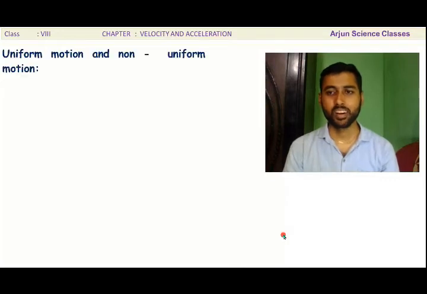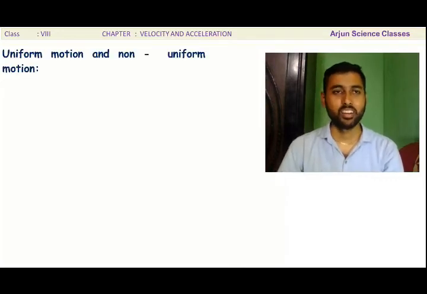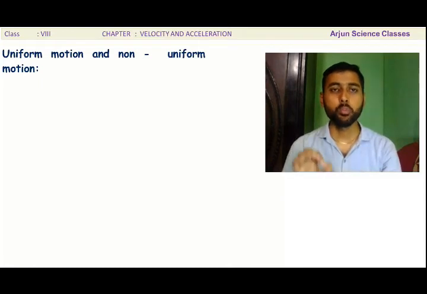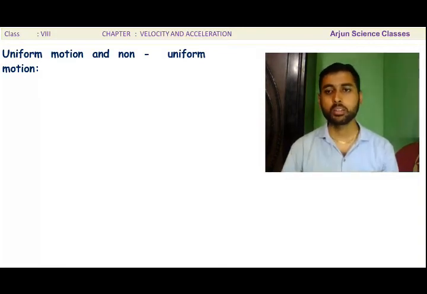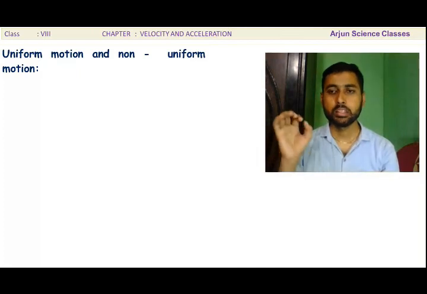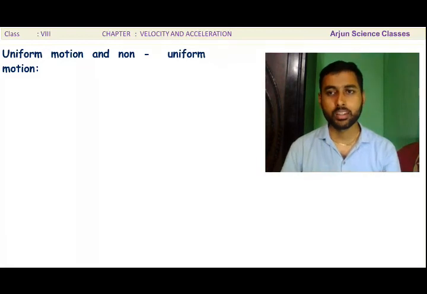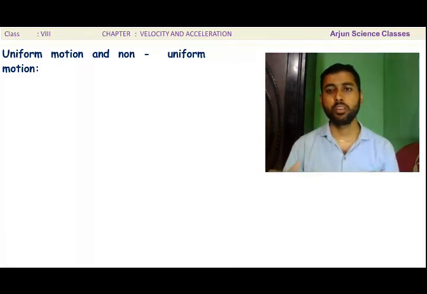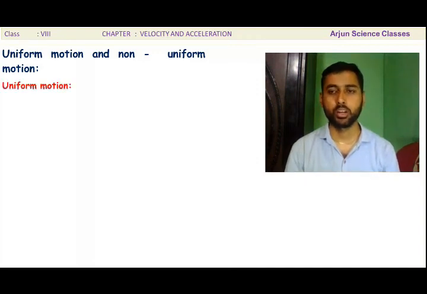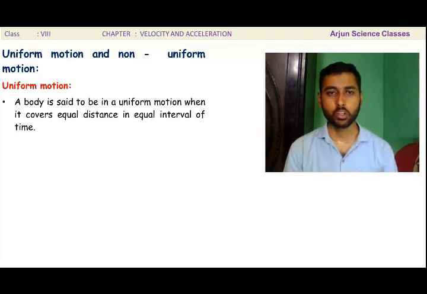Dear students, now I am going to discuss another topic, that is uniform motion and non-uniform motion. We have already discussed rest and motion. If a body changes its position with respect to the surroundings, then it is called motion. Motion is further divided into uniform motion and non-uniform motion. Non-uniform motion is also known as variable motion.